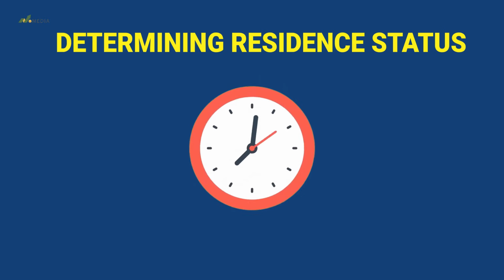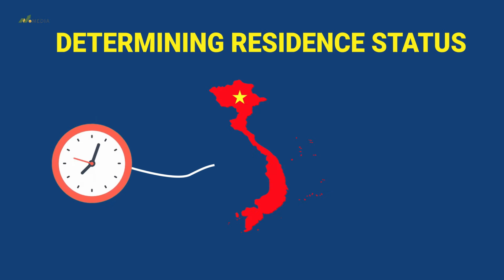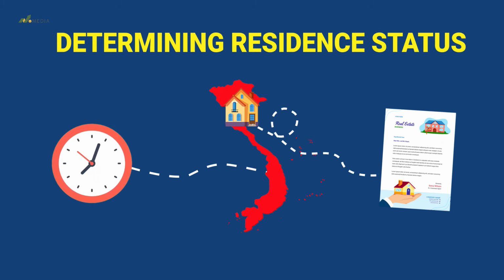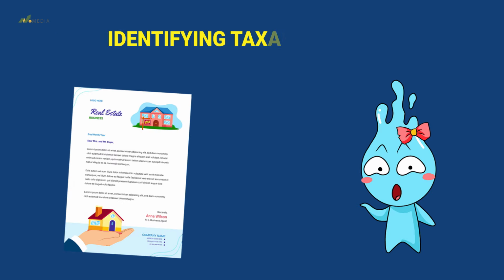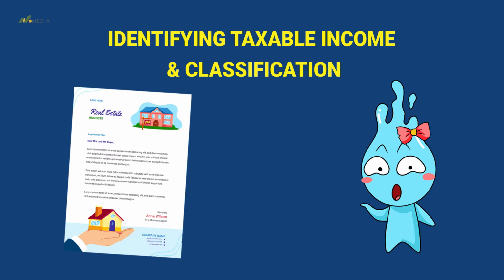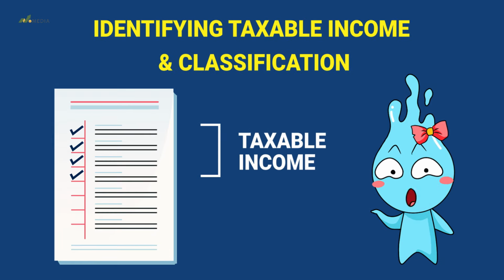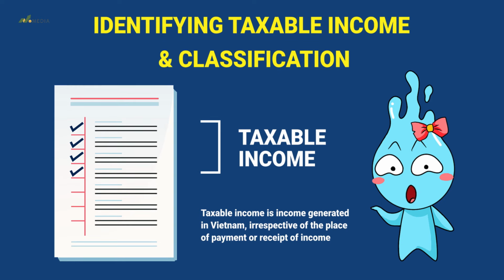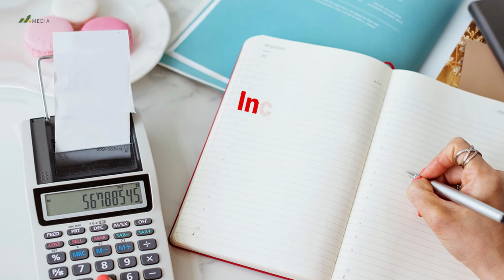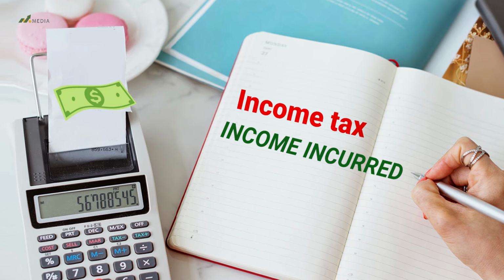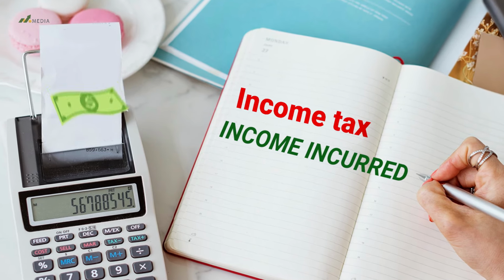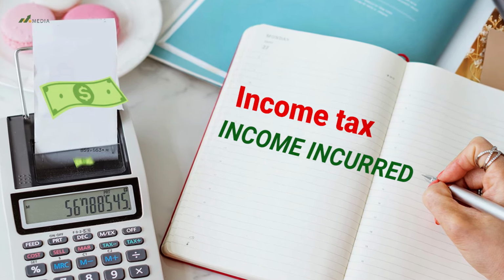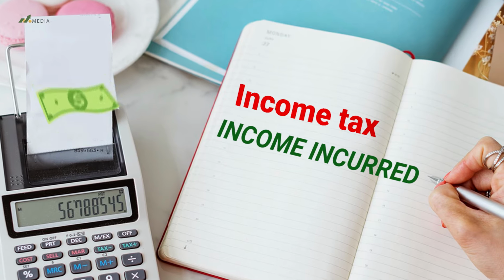To begin, Step 1. Bao needs to determine his residence time in Vietnam and other factors like lease agreements and working hours. Step 2. After determining the taxpayer's residence status as a non-resident, Bao needs to list the income received, identify taxable income, and allocate if necessary. Bao should know that as a non-resident, only income generated in Vietnam is taxable, and he only needs to pay tax on the taxable income portion.